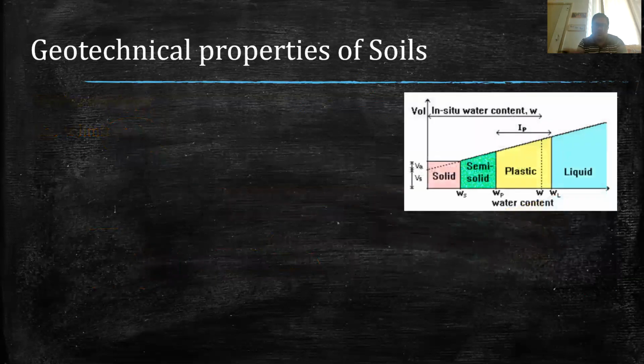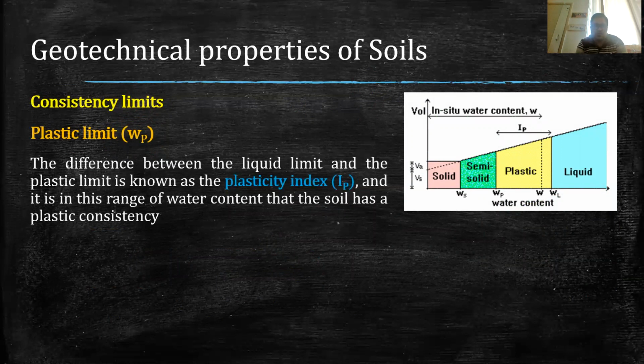Now, we have discussed the liquid limit and plastic limit. Sorry, this is the liquid limit and this is the plastic limit. And the distance between them, which we are expressing as IP, is known as plasticity index.